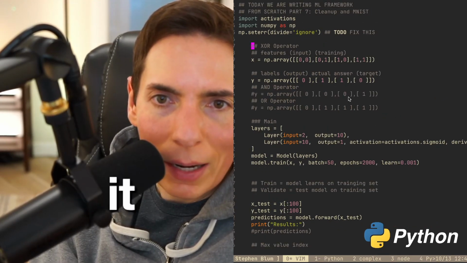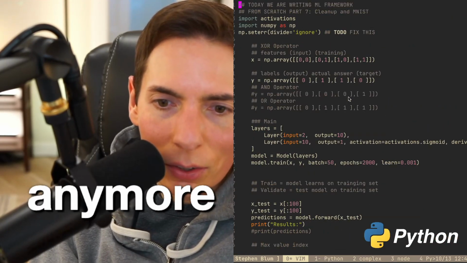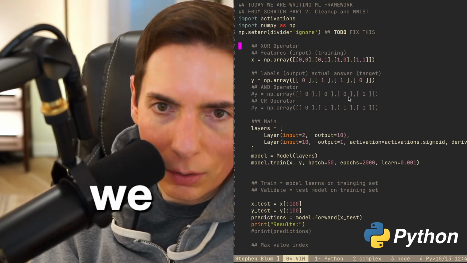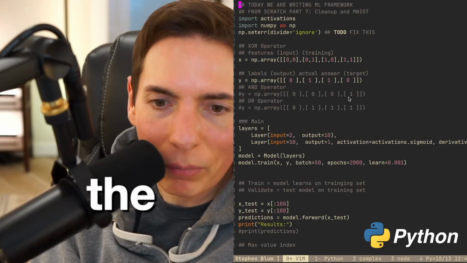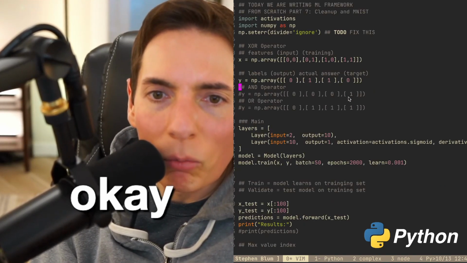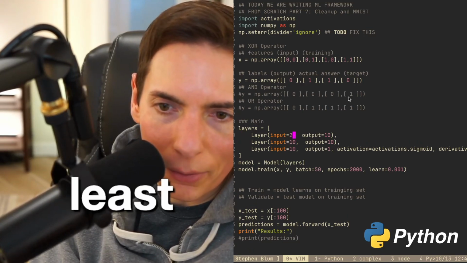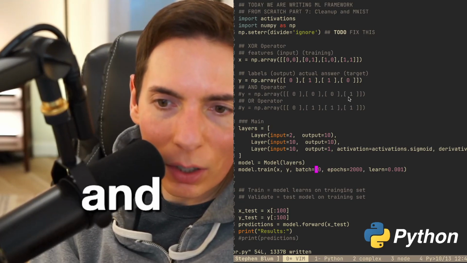We don't need main anymore. Let's go down here. Let's delete this, and then we go up here and bring this down like this. There we go. Like this, indent, de-indent. There we go. Okay. We'll keep those layers. Actually, I do want another layer here. Let's do another layer. There we go. Output is 1 model.